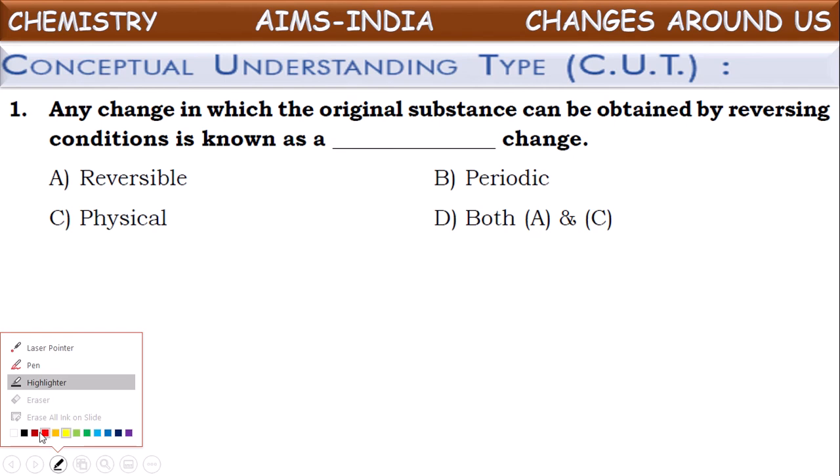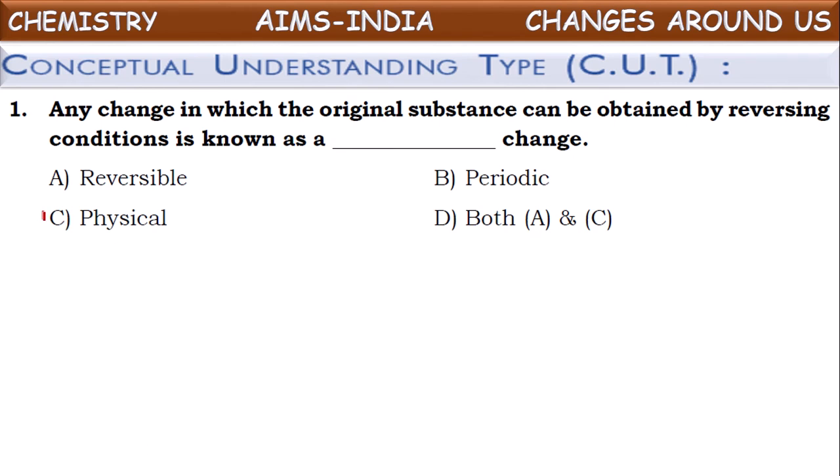The change which can be reversed by altering the conditions is called a reversible change, and that also comes under a physical change. Okay, now what will be the correct answer? D. These two are part of this. It is a reversible change, and generally reversible changes will be physical changes. So we can say it is both A and C.